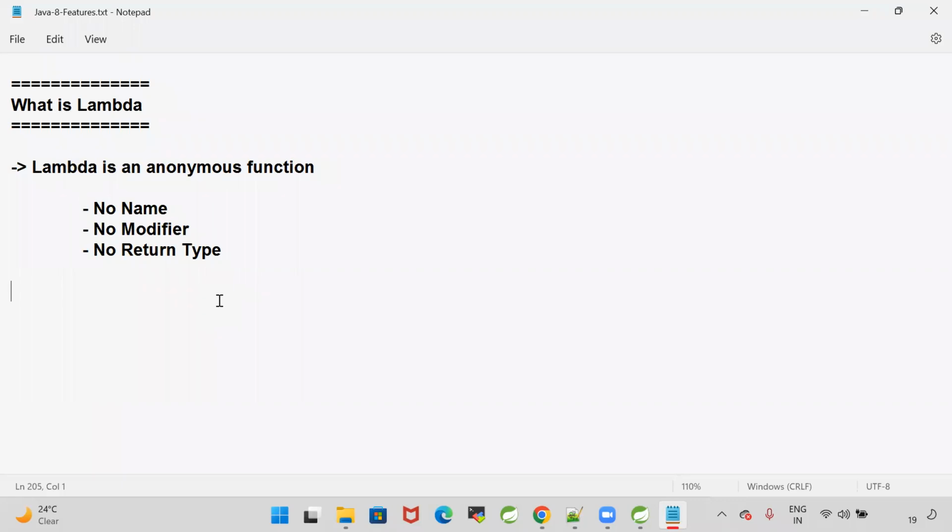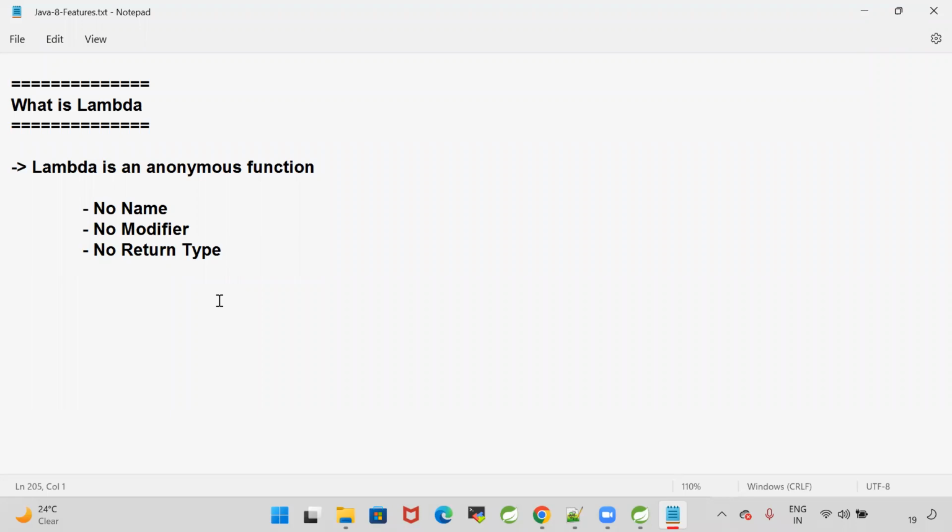Now, why were these lambdas added in Java 1.8? Lambdas are used to enable functional programming. By using these lambdas, Java supported functional programming. Got my point? Now, let us understand how to write a lambda expression.